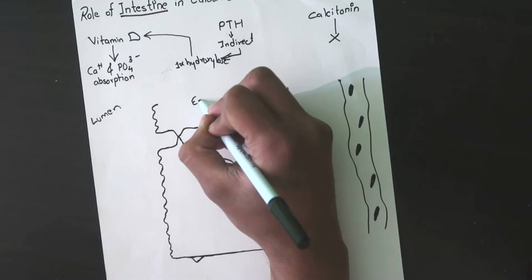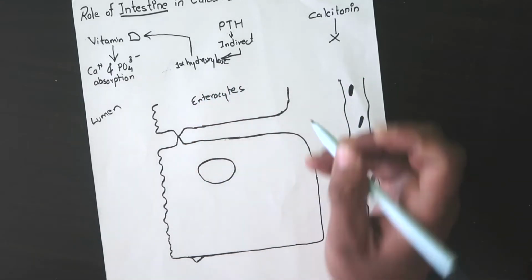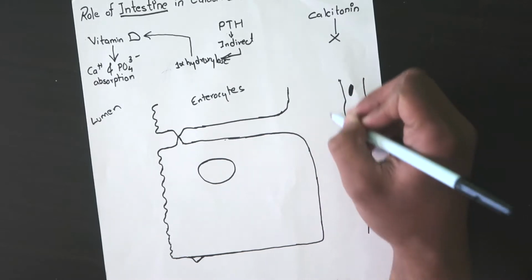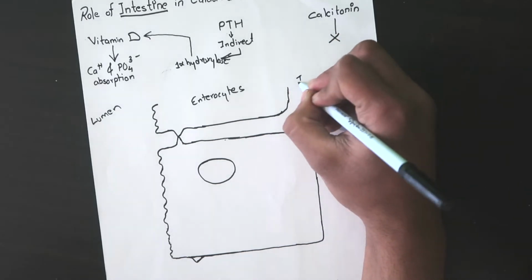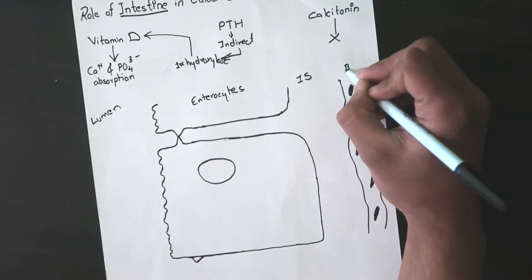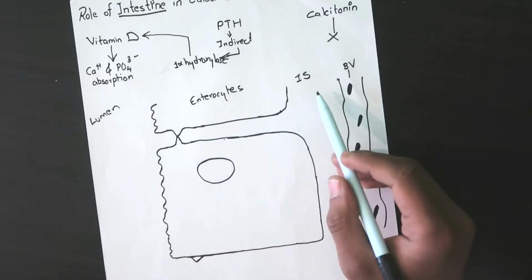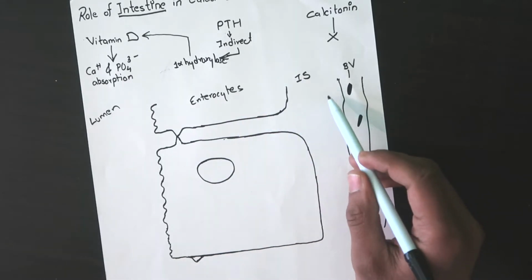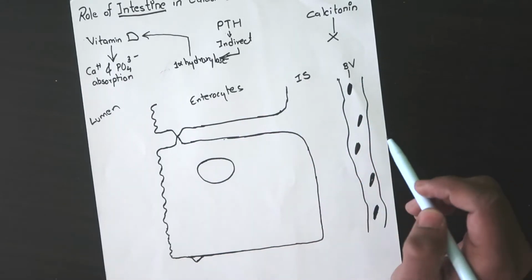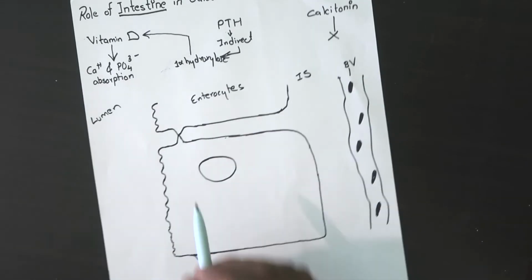These are the enterocytes. This is the nucleus. This space is the interstitial space, and this is the blood vessel. So we have the lumen, the enterocytes, the interstitial space behind the enterocytes, and then blood vessels.